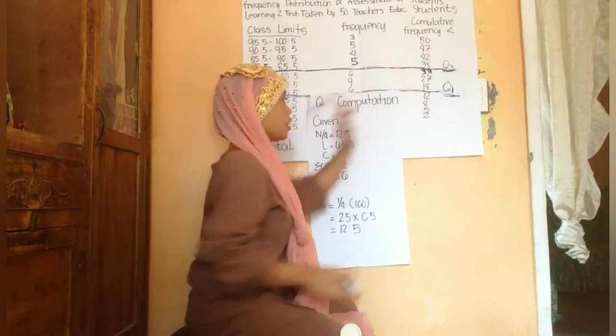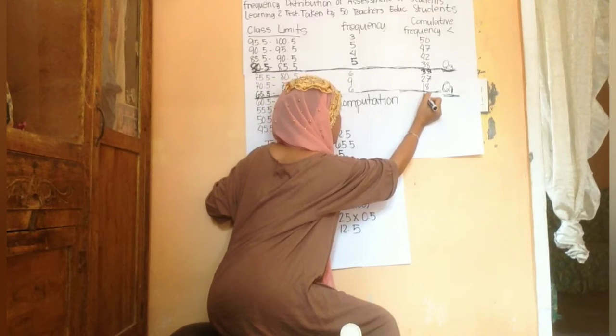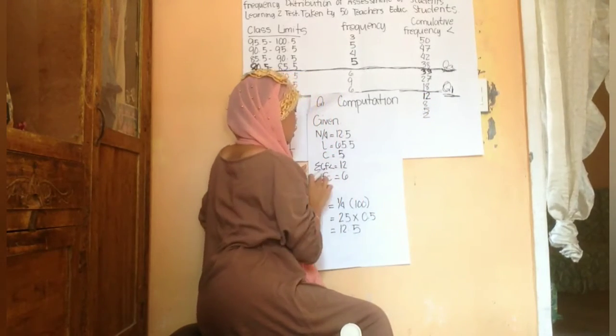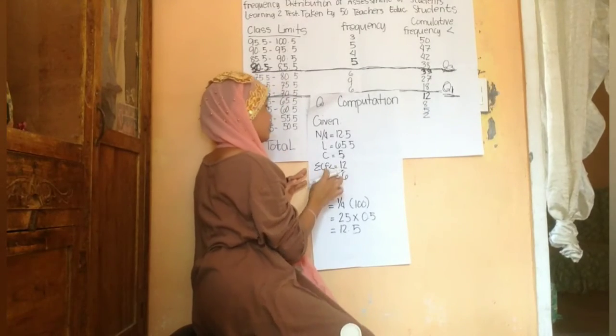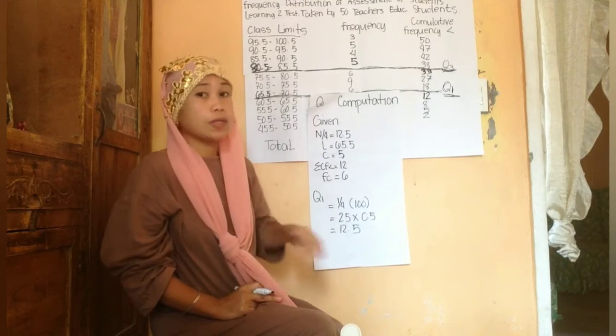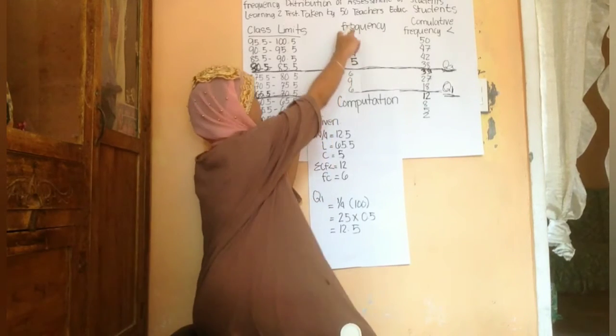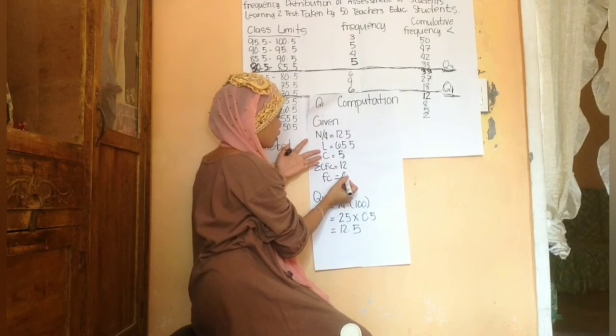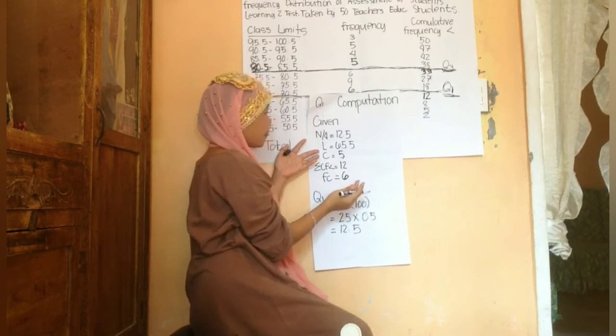We got it from the cumulative frequency lesser than. It is 12. This is our sum of cumulative frequency lesser than. And then the frequency of median class. The frequency of median class we got from the frequency column. So, this is 6. So we write 6 here.